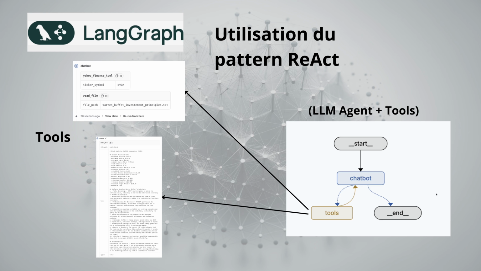The React design pattern consists of an agent with an LLM that uses various tools, and the agent, the LLM, determines at each step which tool to use until it arrives at the result and completes its workflow. We see on the right a start, we send a message, so this will be our prompt with the instructions. The chatbot determines at each step whether it needs a tool. If yes, it goes to the tool's state, and it will call the right tool.